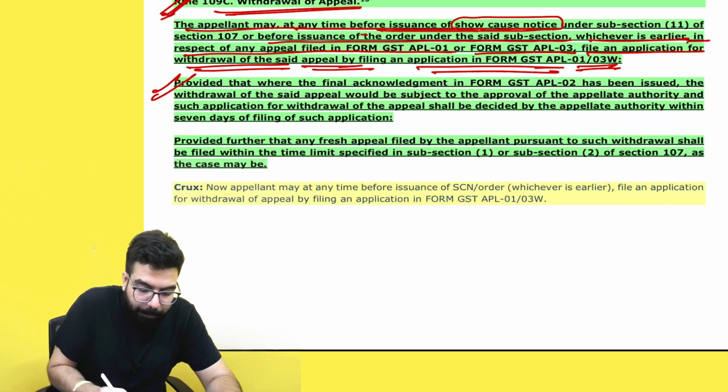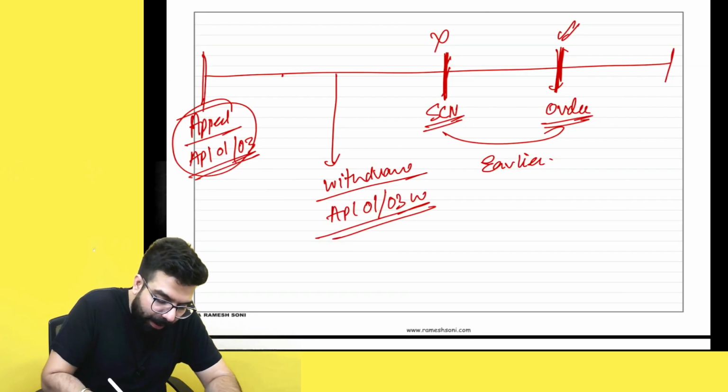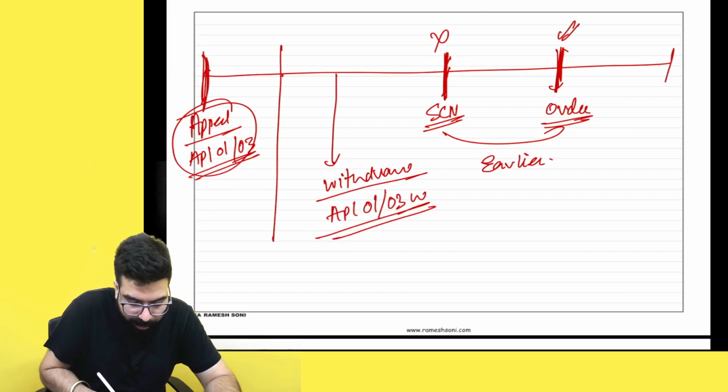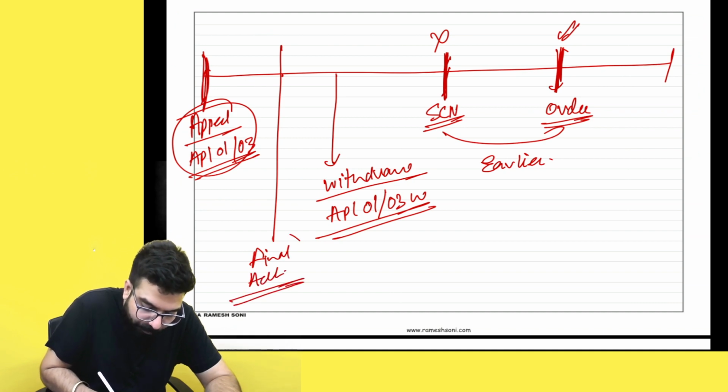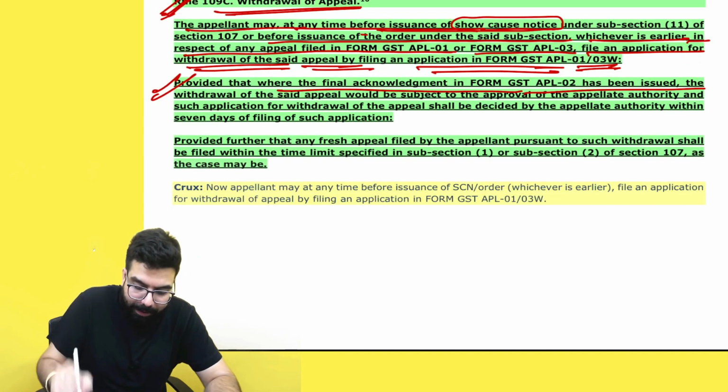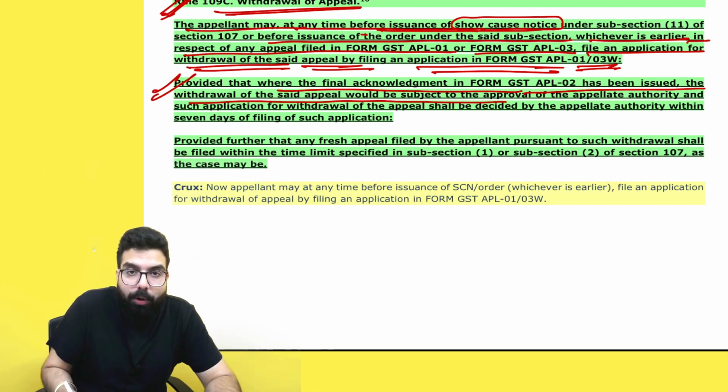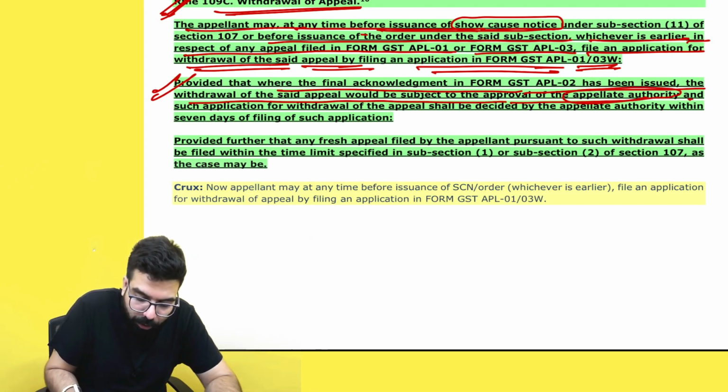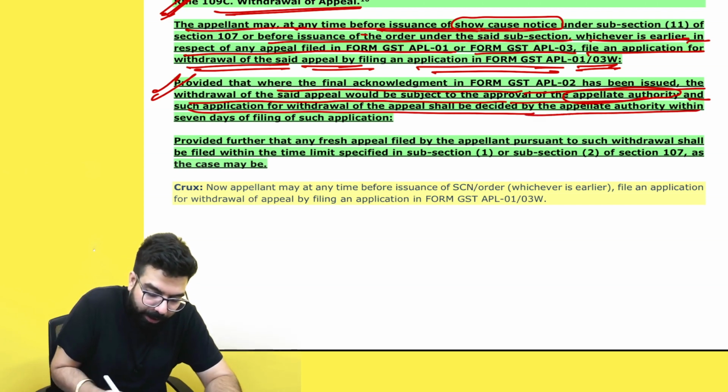They are telling us that, provided the final acknowledgement has been given, meaning you filed an appeal and one final acknowledgement was given, and now you want to withdraw, then the withdrawal of the said appeal would be subject to approval of the appellate authority, and such application for withdrawal shall be decided by the appellate authority within 7 days.